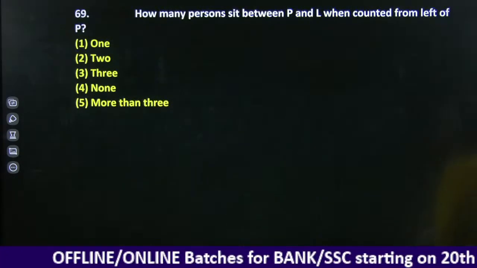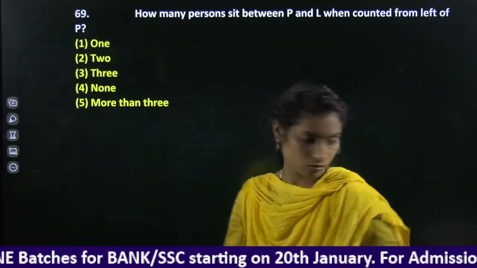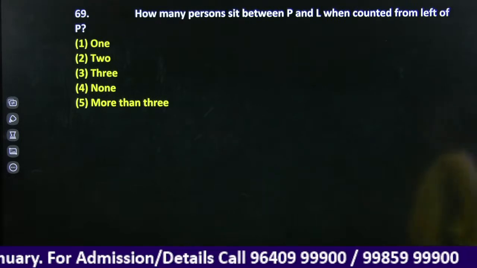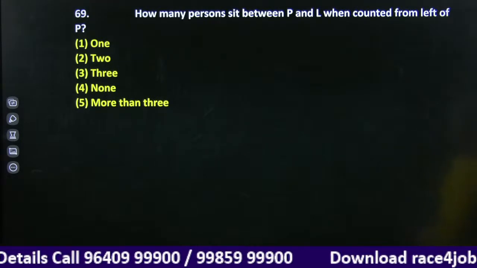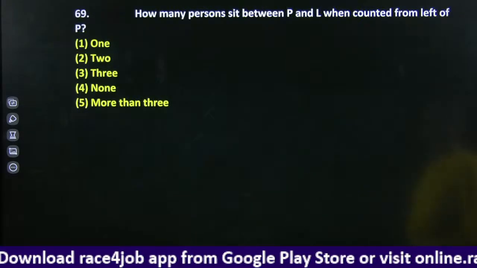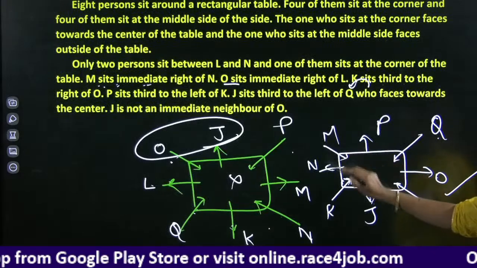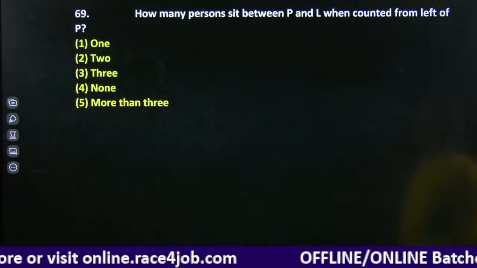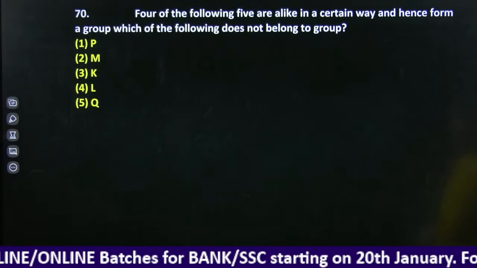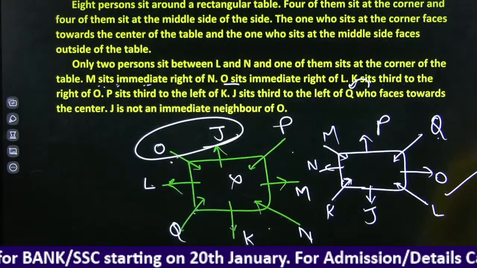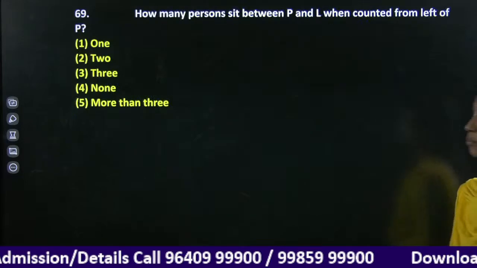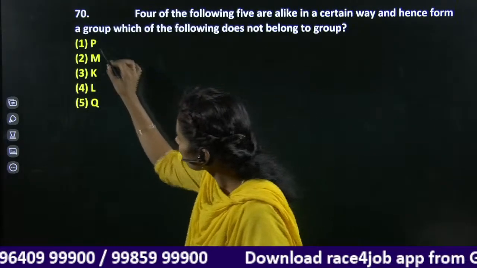Right, next question. How many persons sit between P and L when counted from left of P? Left of P. First left, second left, third left, fourth left. 4 persons are there in between. 4 of the following 5 are alike: P, M, K, L, Q. P is the person who is in the middle. Remaining all are in the corner.